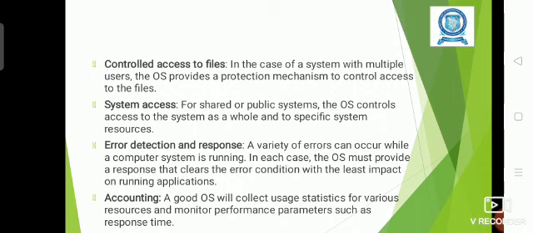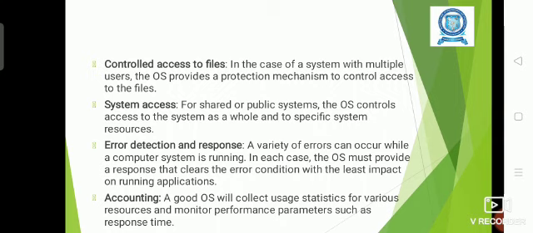So during system usage, different hardware will be there and different software will be executing on the system. Another important criterion of the operating system is that it will protect our system and intimate the error conditions during the execution of applications, and it must provide the response that clears the error condition. So all those intimations and notifications are provided to the user with the help of the OS only.